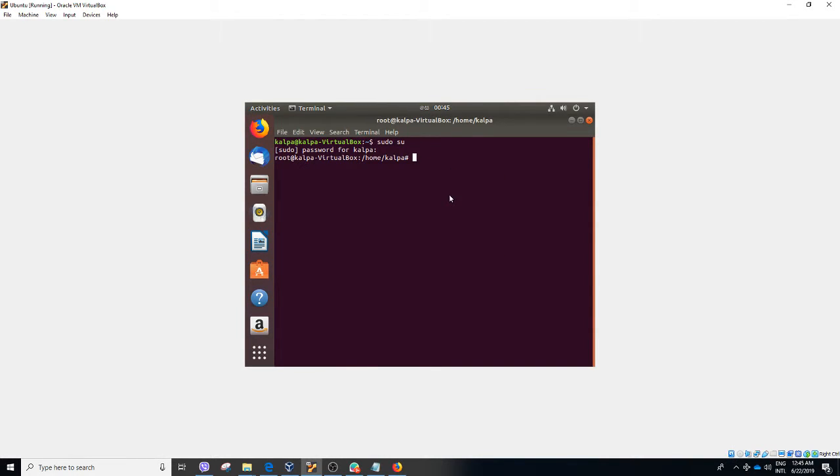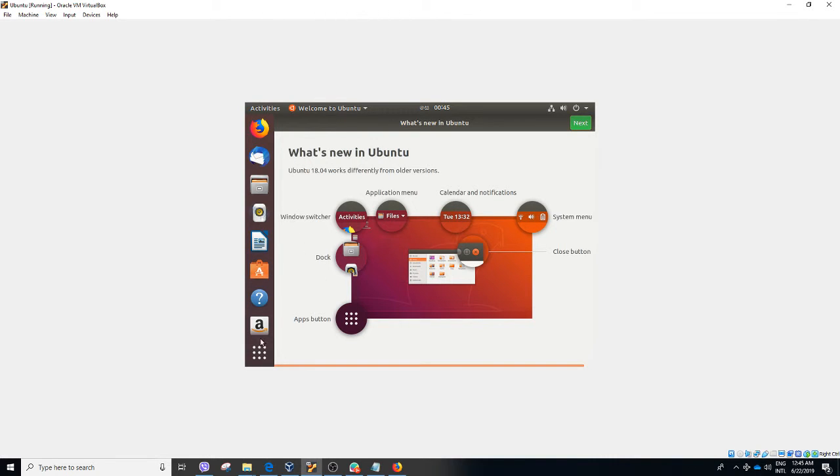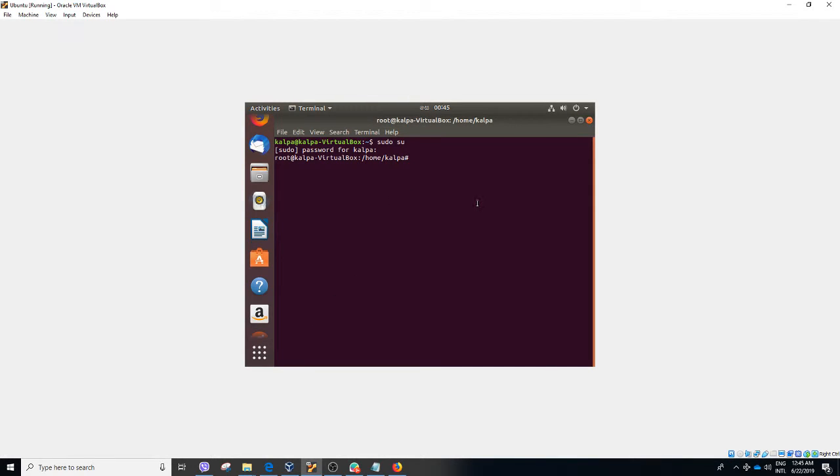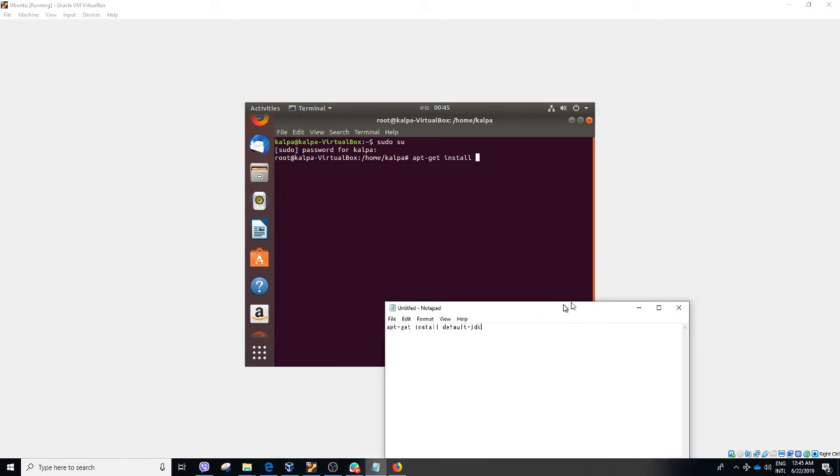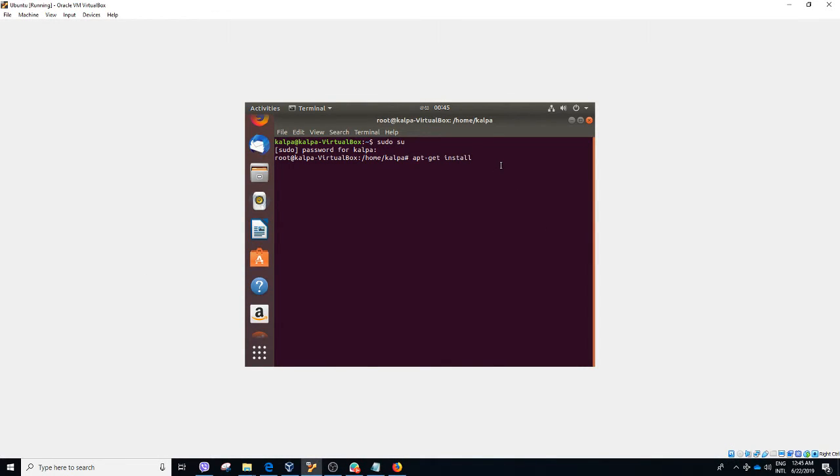Before that I would like to give a few pieces of information, but anyway, when you are doing any installation, you have to put apt-get install and default-jdk.